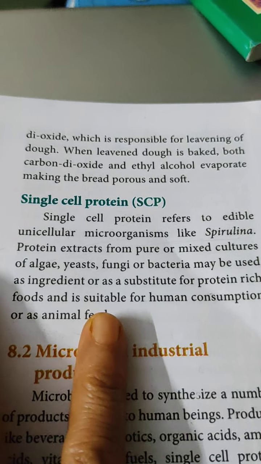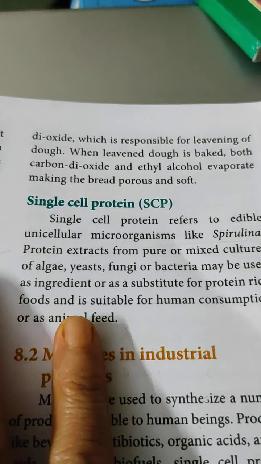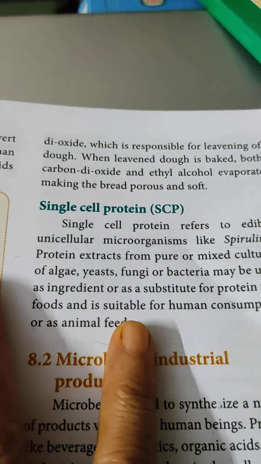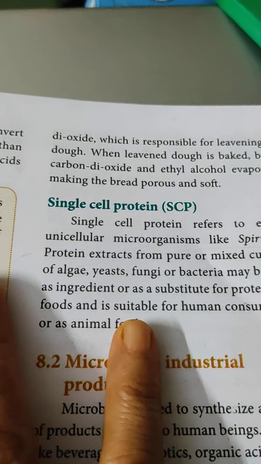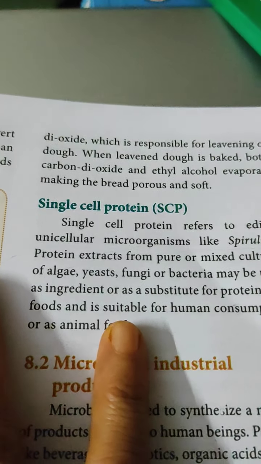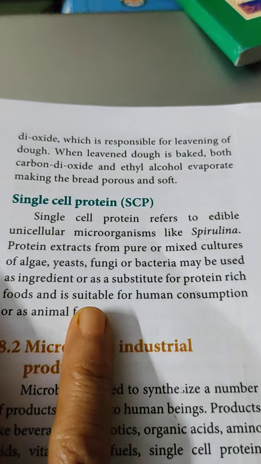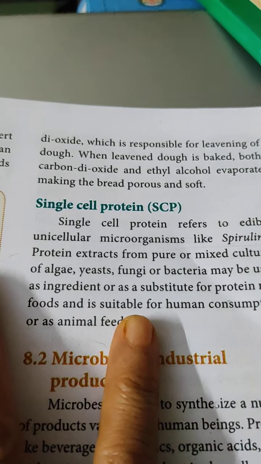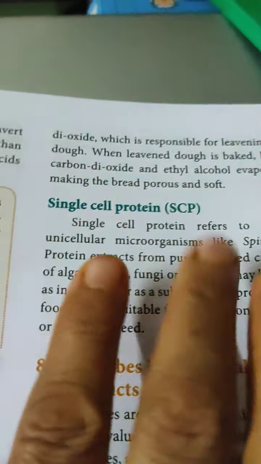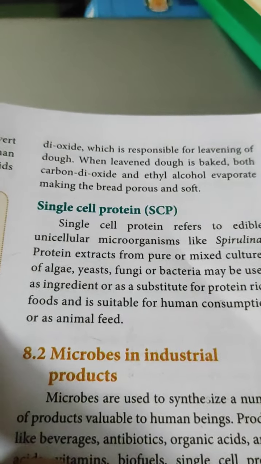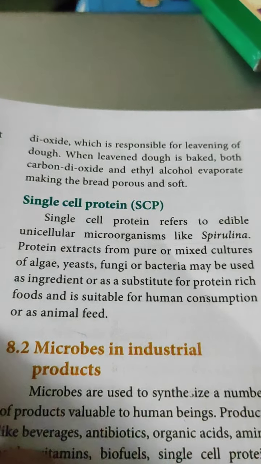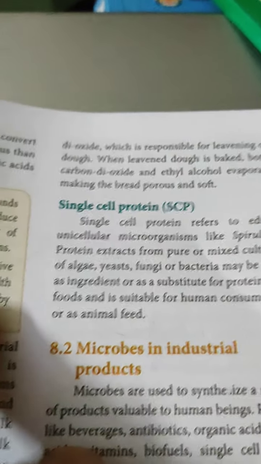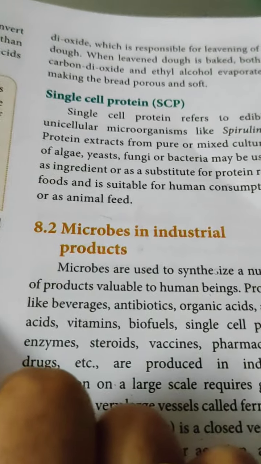Protein extracts from pure or mixed cultures of algae, yeasts, fungi or bacteria may be used as an ingredient of food, or as a substitute for protein rich food. Substitute means that instead of using other protein sources, we can use these organisms as a source of protein, suitable for human consumption or as animal feed.